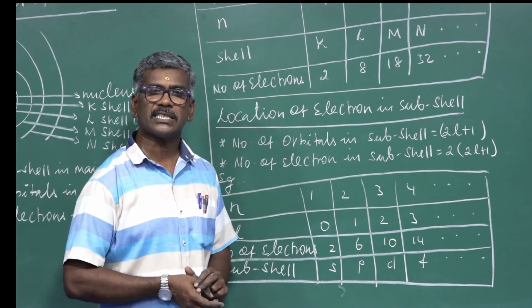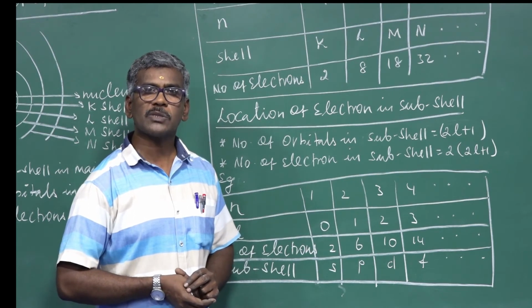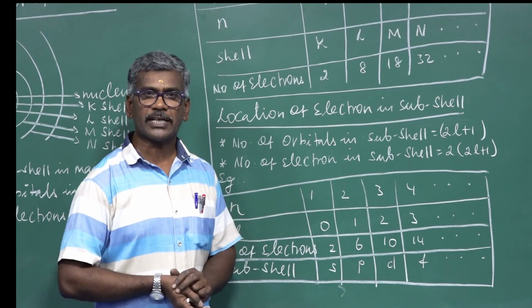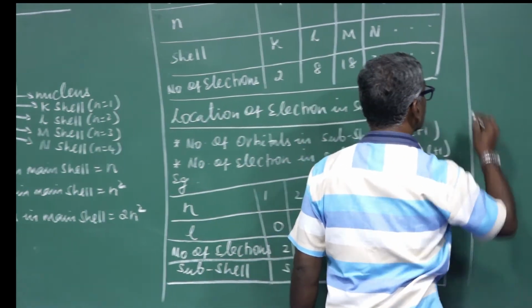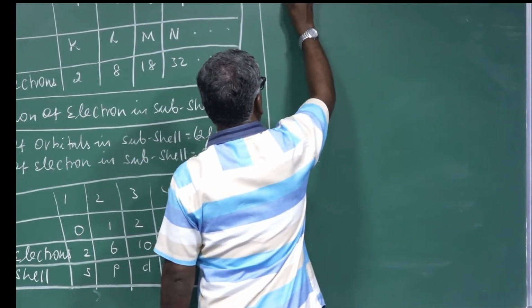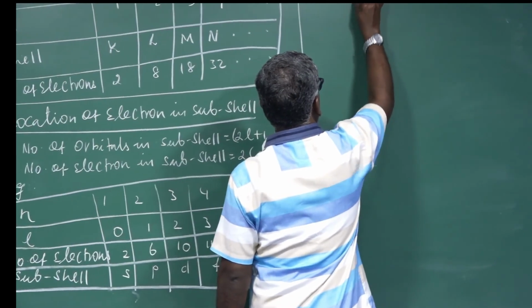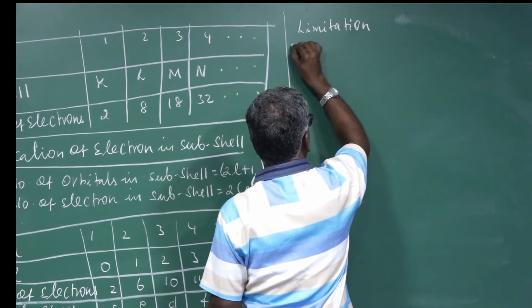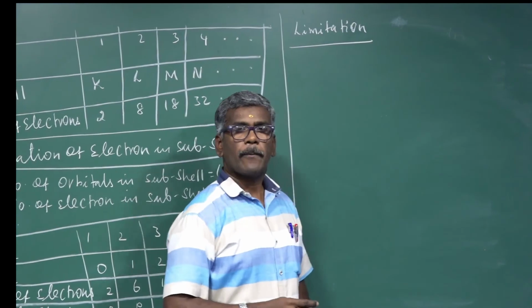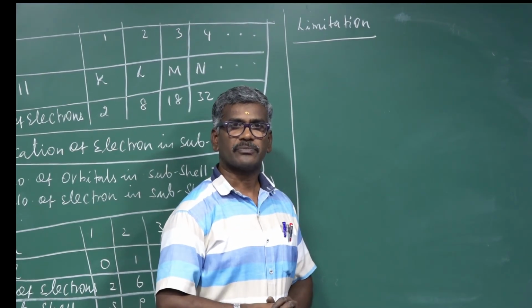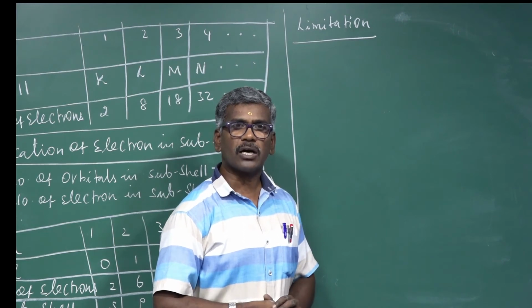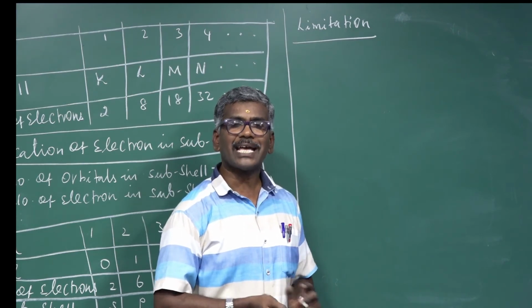This is explained by Bohr's model. Bohr's model explains stability of atom. Another one, limitation. Bohr's model of atom explains stability of atom. This is applicable for hydrogen-like species.